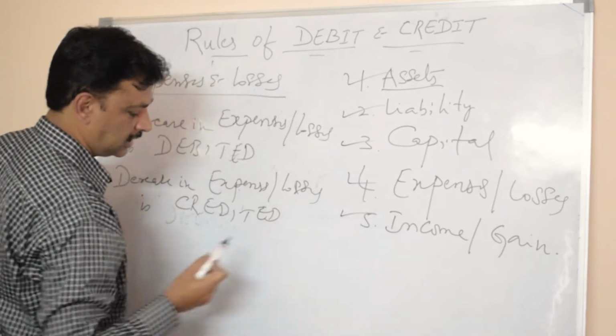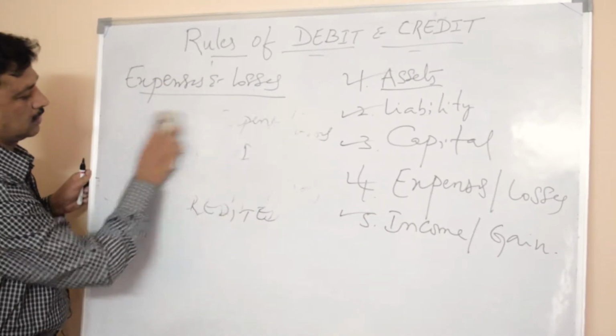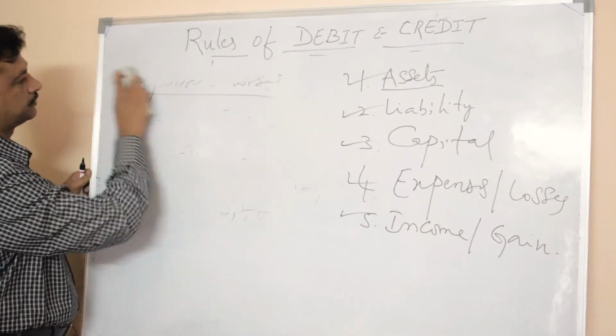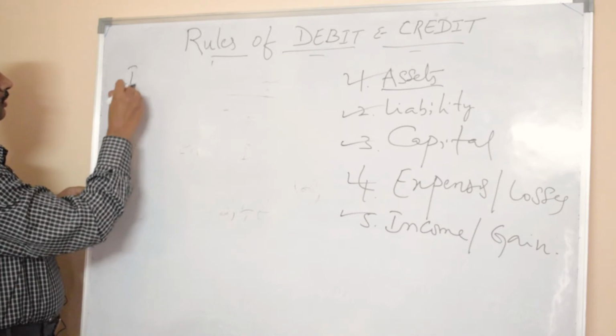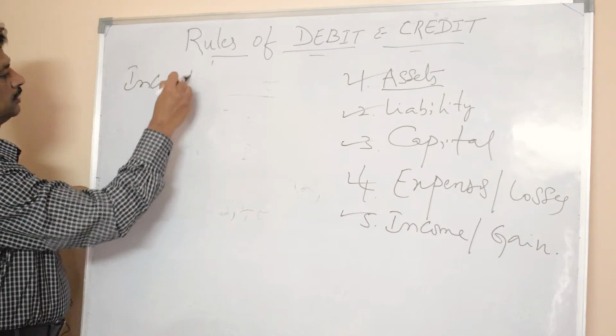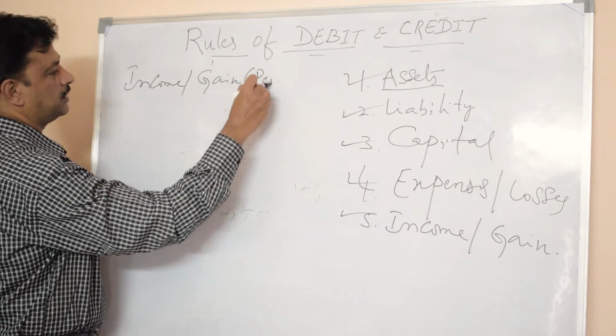The last one is income and gain. For income and gain, this is also called revenue.